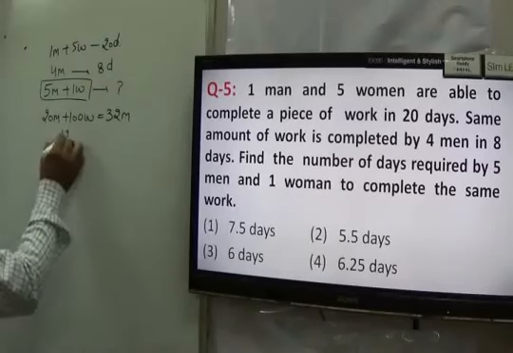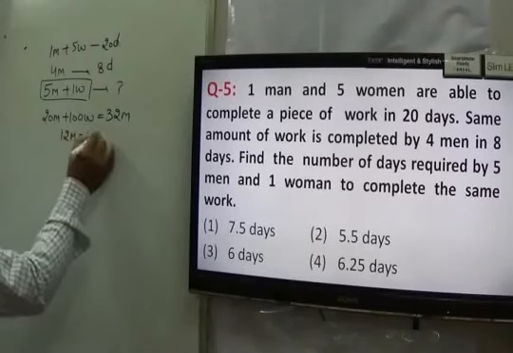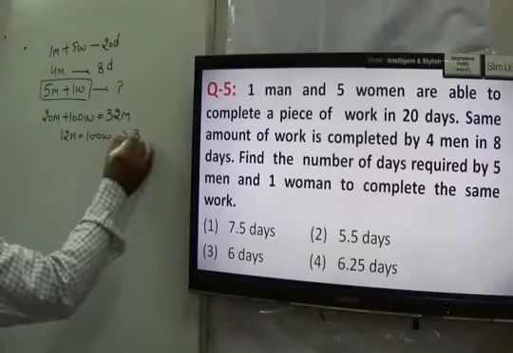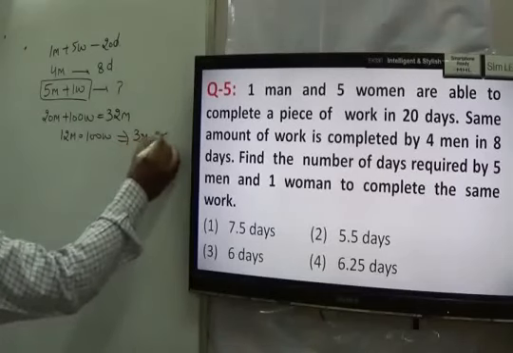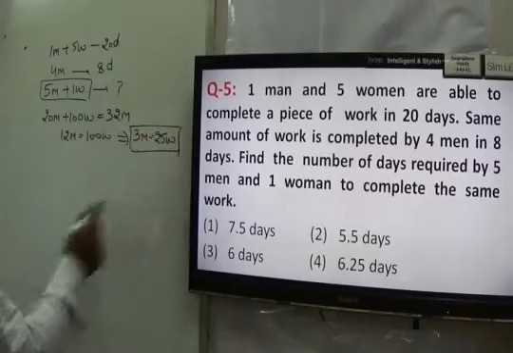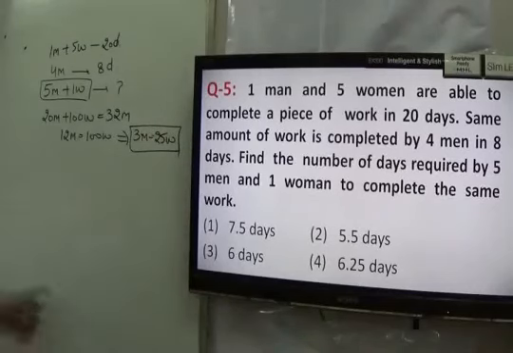So we can say 12 men equal to 100 women, or you can say 3 men equal to 25 women. That relationship you can say, cancelling 4 on both sides, so we can say 3 men equal to 25 women, right?